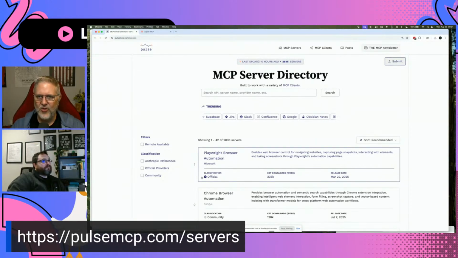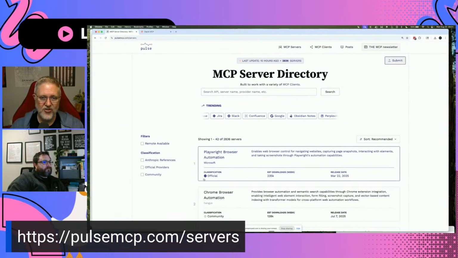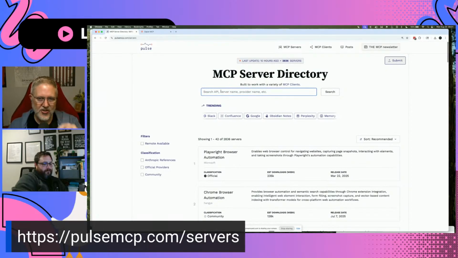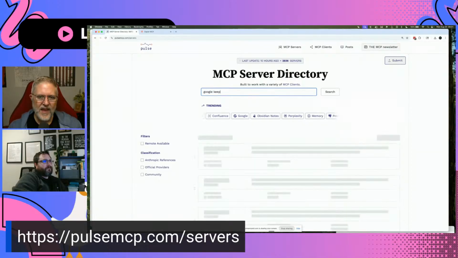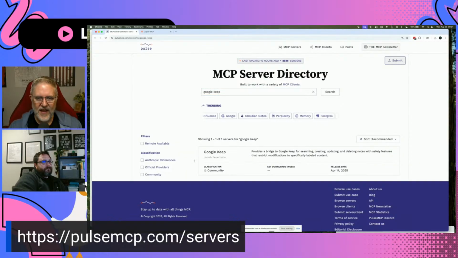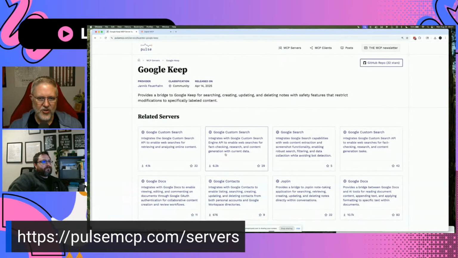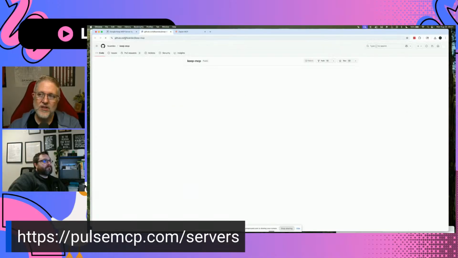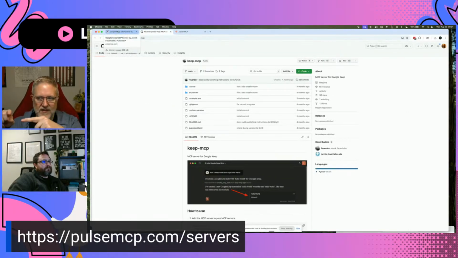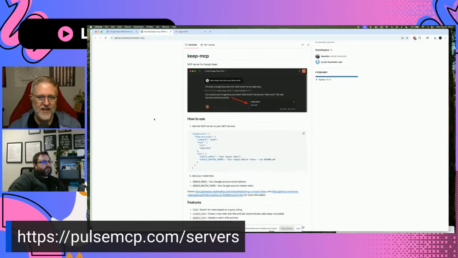We had talked about, like, can we put this stuff in Google Keep? Somebody actually made a Google Keep MCP. So you can search for Google Keep, and you'll find that MCP server. It'll have the installation instructions and so on, searching and creating and so on. Up in the top right corner where it has the GitHub repo, that's going to have your installation instructions. That would allow Goose to put these things into Google Keep, but we need a way to let Goose access the data in the first place.